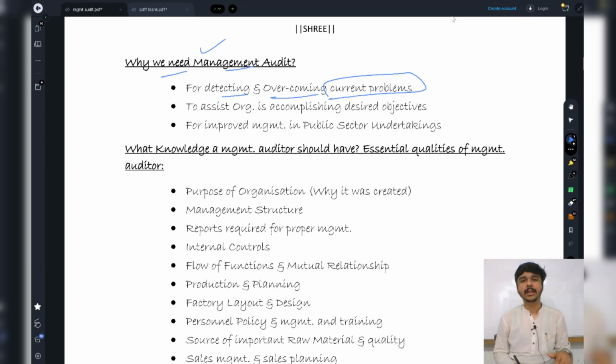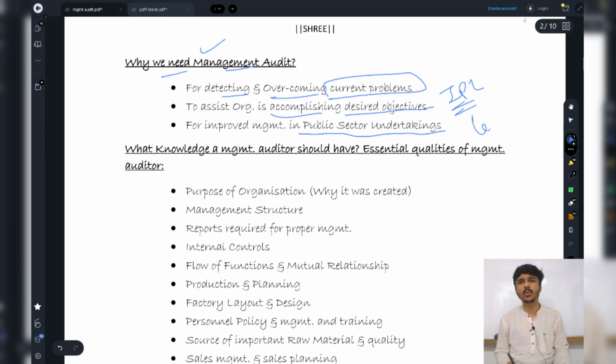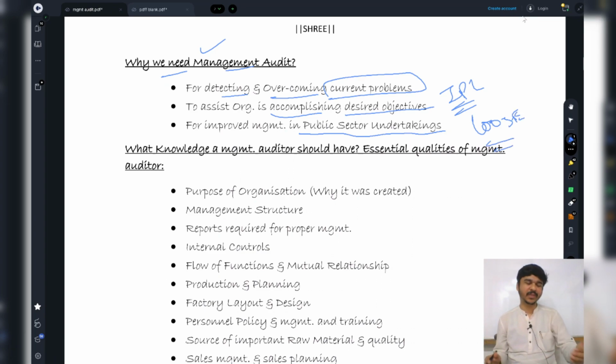Next is what? There's a desired objective. There has been no IPL trophy for them yet. So I need to assist them in accomplishing their desired objectives. And obviously, public sector undertakings. You know, the administration and the entire function of a PSU is very loose. We know, na, sarkari naukar, or we say government employee. So management audit is very much required in public sector undertakings for improved management.